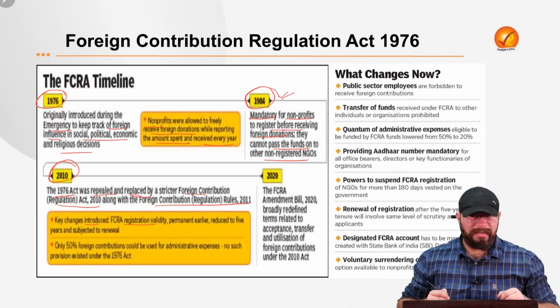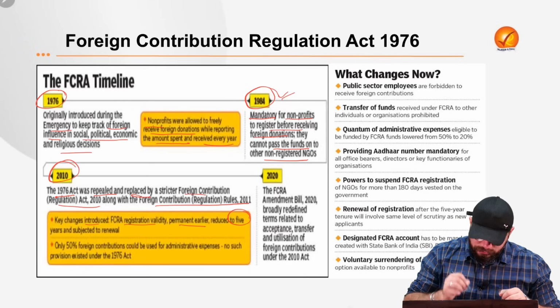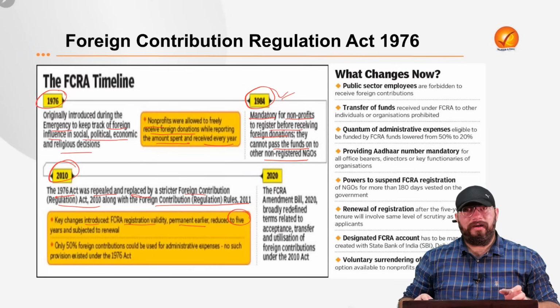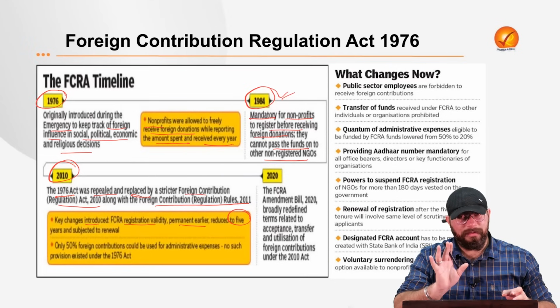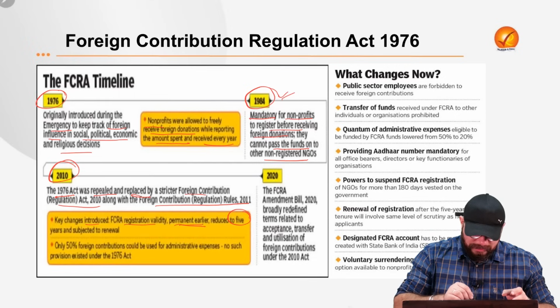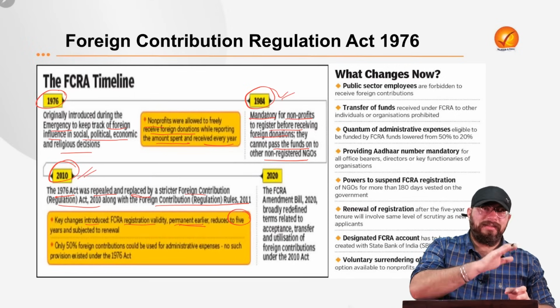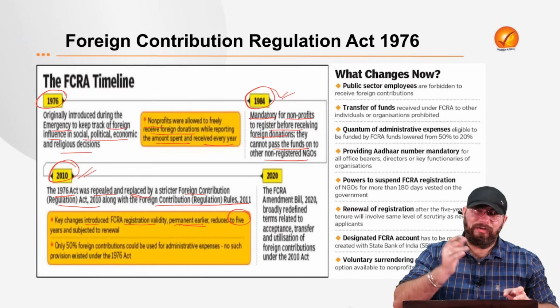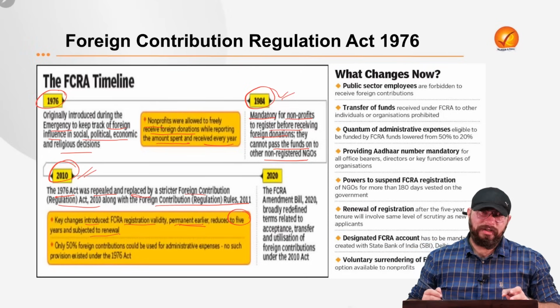FCRA registration validity was changed. It was permanent earlier, but it was reduced to 5 years. So, right now itself, we saw that 5 years is the validity of registration, right? But it was done in 2010 itself. Before 2010, the registration was permanent. After 2010, you had to renew it every 5 years, and it was subject to renewal.